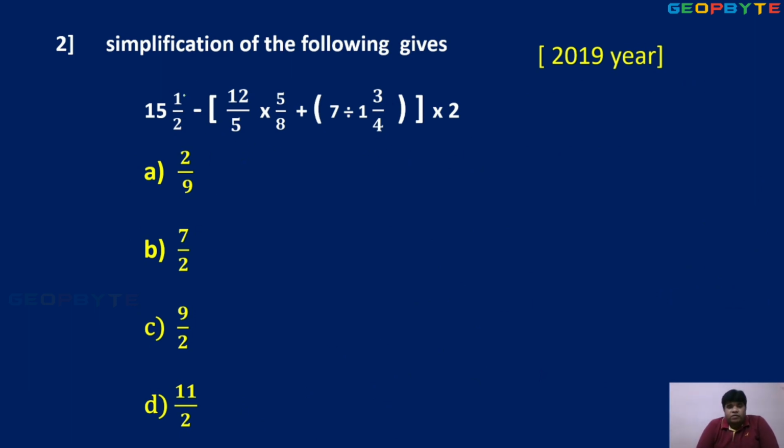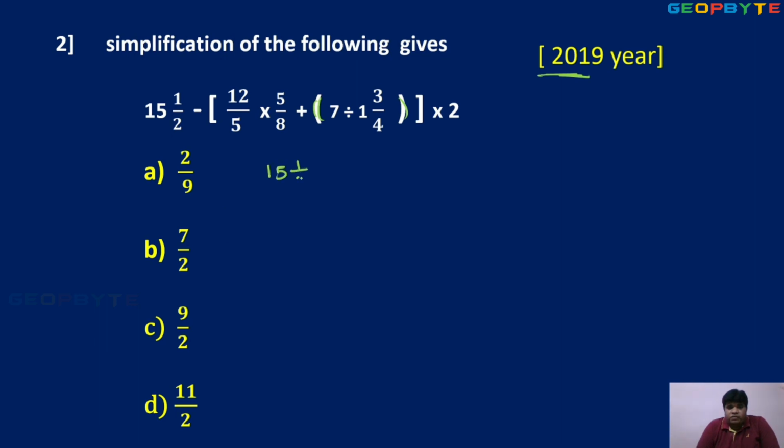Bracket simplification of the following, 2019, same 2019 here. So 15 and 1 by 2 minus bracket 12 by 5 into 5 by 8 plus 7 divided by bracket 1 3 by 4 bracket. Okay, again bracket, closed bracket into 2. First of all, inner bracket. You can simplify inner bracket. Okay, completely I write the equation. Observe.